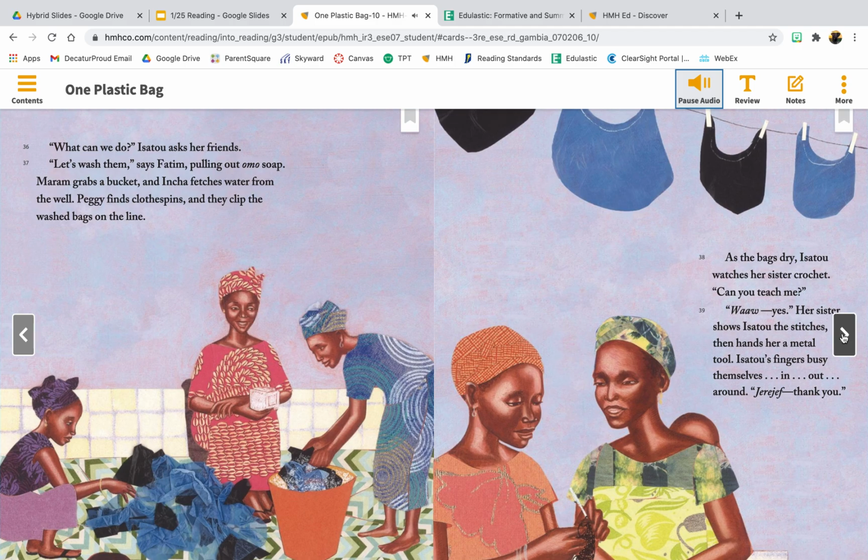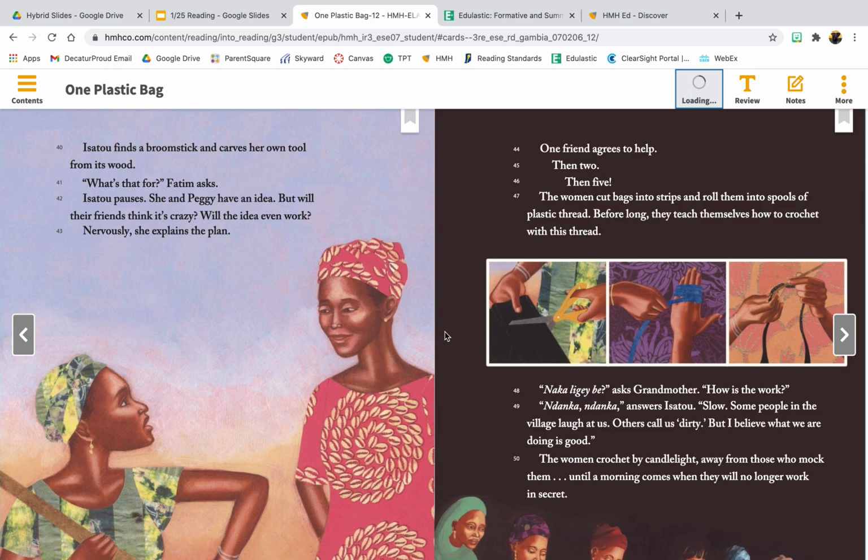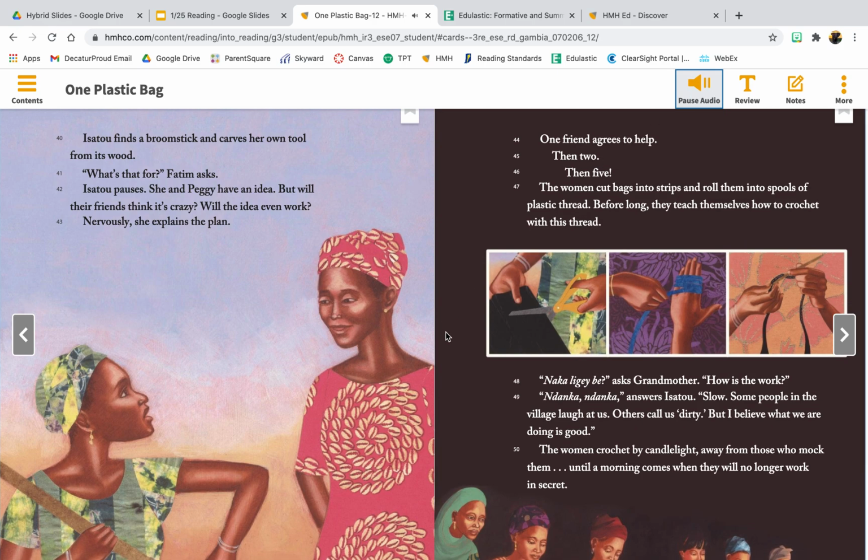As the bags dry, Isatu watches her sister crochet. "Can you teach me?" "Wow, yes." Her sister shows Isatu the stitches, then hands her a metal tool. Isatu's fingers busy themselves. In, out, around. "Jarajef, thank you." Isatu finds a broomstick and carves her own tool from its wood.